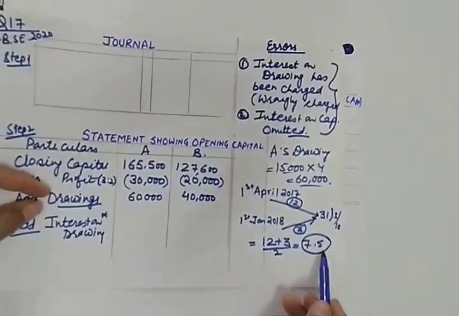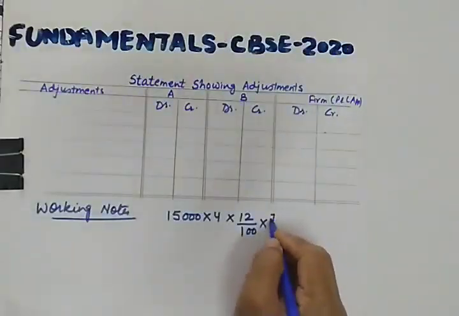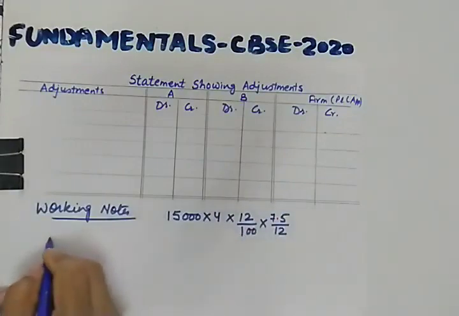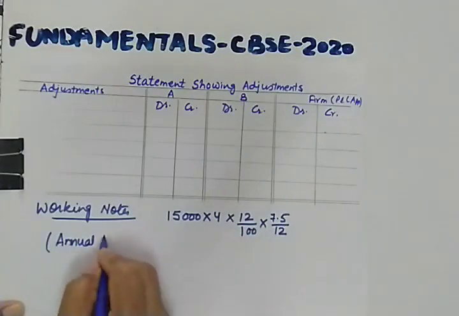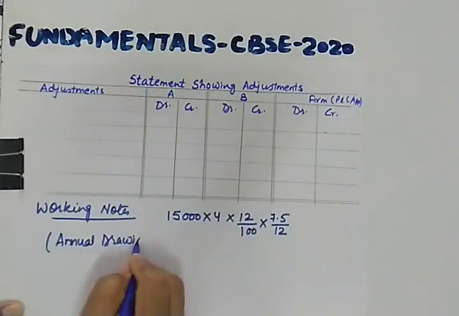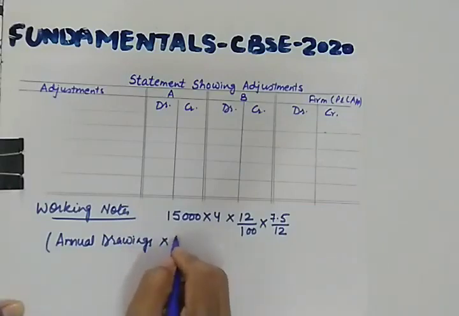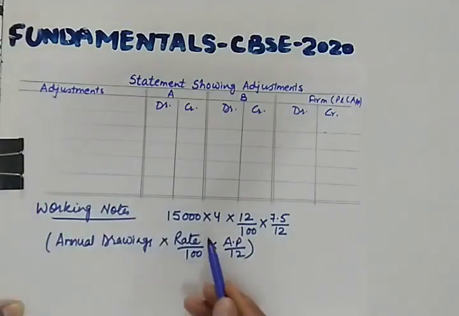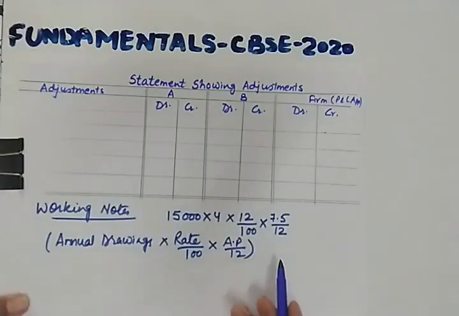We have just calculated average period as 7.5. 7.5 upon 12. So which formula are we applying here? We are applying this formula: annual drawings multiplied by rate upon 100 into average period divided by 12. So I hope this working is clear to you.